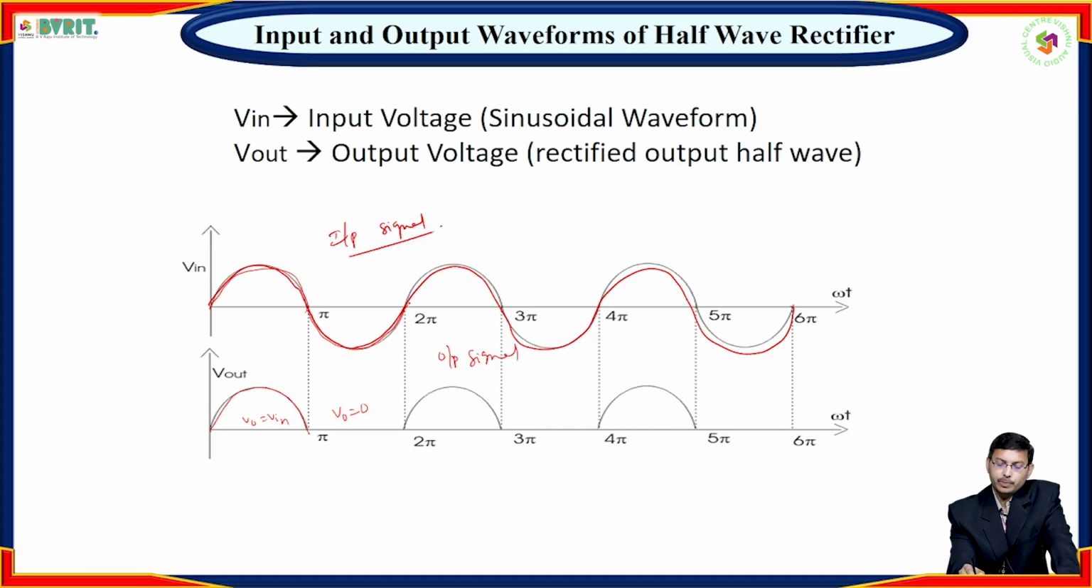Again, if you apply the positive half cycle, diode D conducts and the output is equal to V in. Again during the negative half cycle, the diode doesn't conduct, so current doesn't flow in the circuit, hence V0 is equal to 0. Like that, only during the positive half cycle the diode conducts, and during the negative half cycle it doesn't conduct. So this is our output signal.